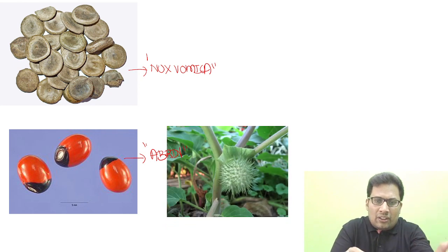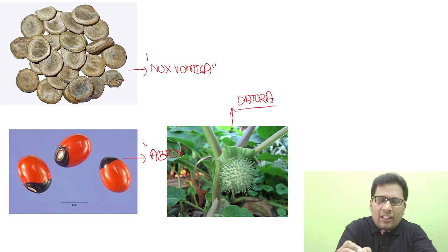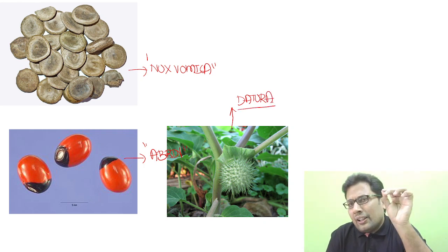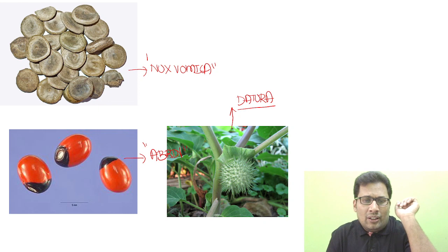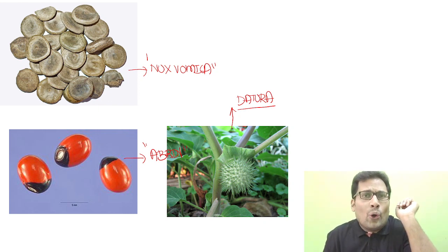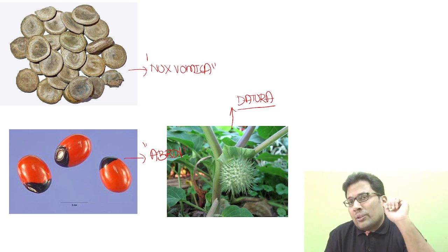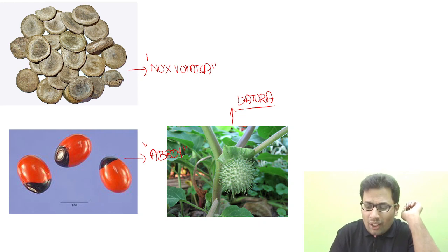Next, Datura. Datura is also asked. This is the Datura plant, and Datura seeds contain hyoscine, hyoscyamine and atropine. Remember, the Datura fruit is known as thorn apple, which occurs as a single fruit.